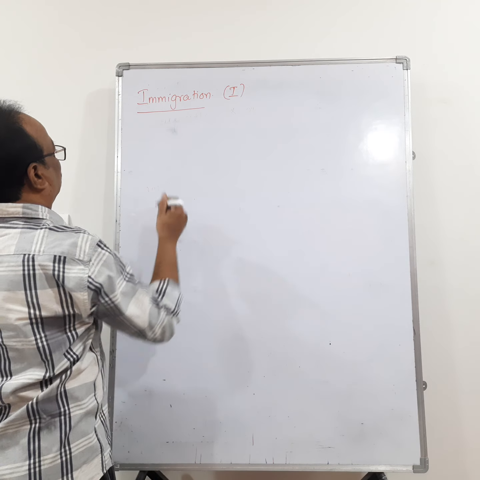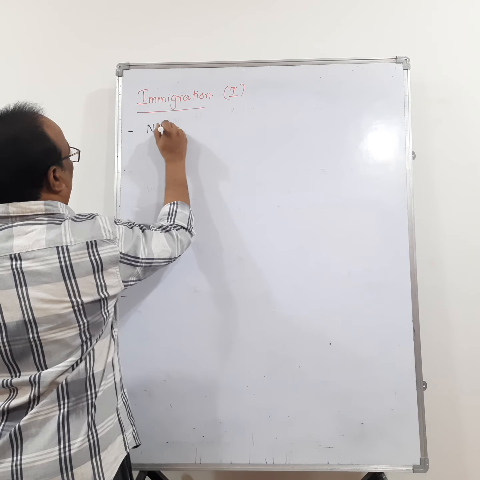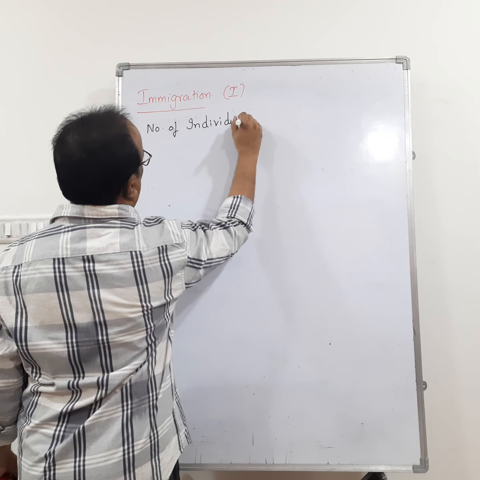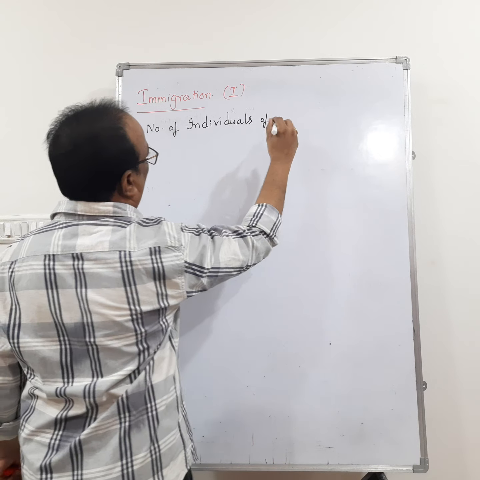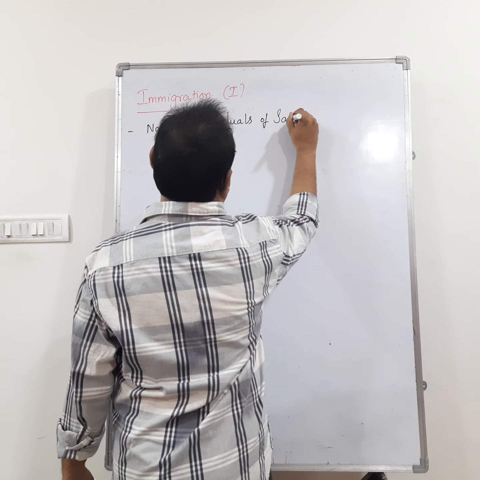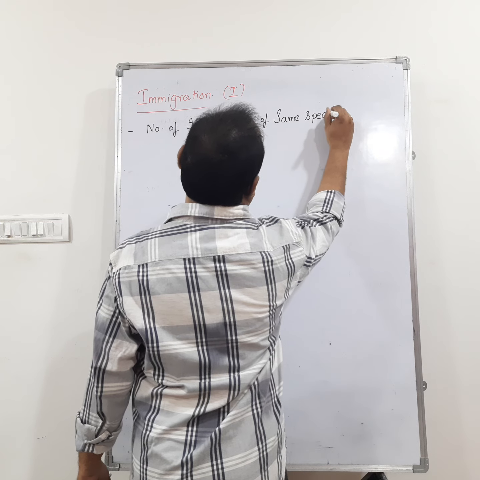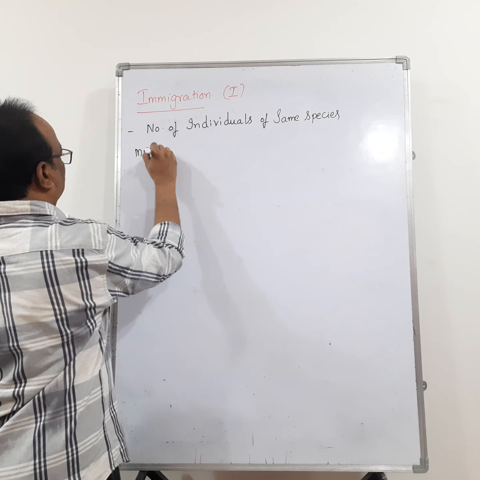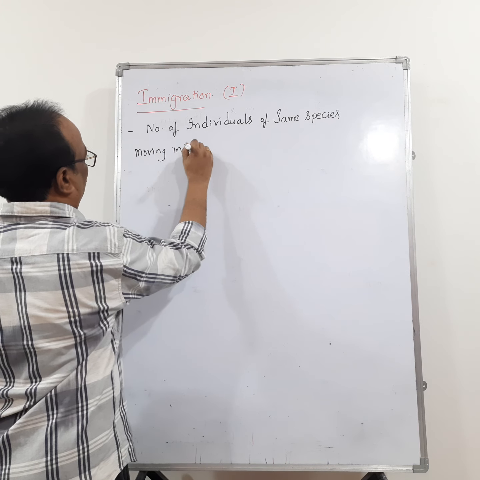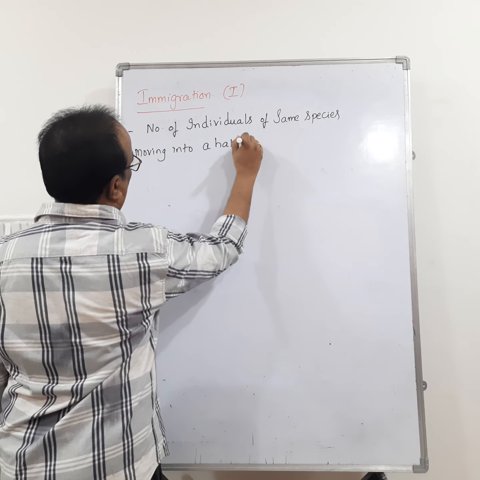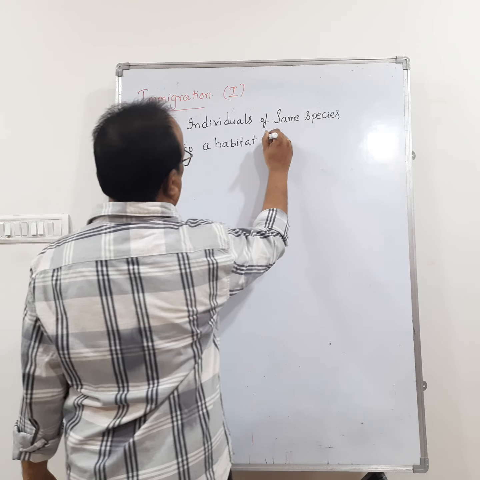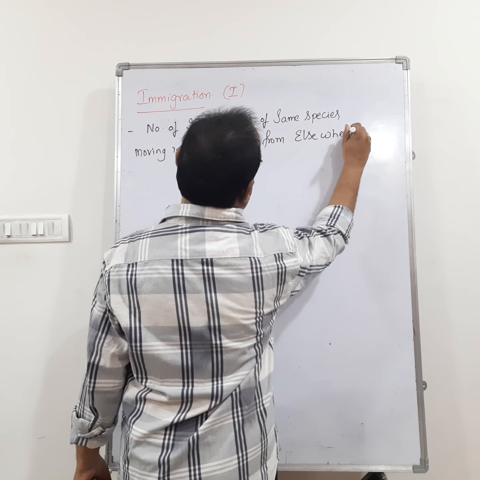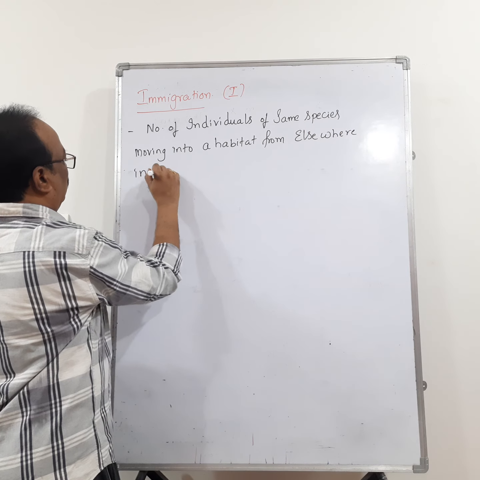So what is meant by immigration? It is the number of individuals of the same species, or you can say the number of individuals of a population, moving into a habitat from elsewhere in a given period.